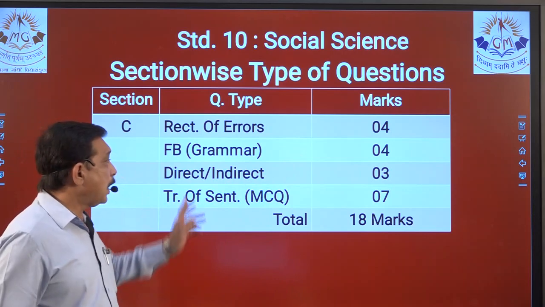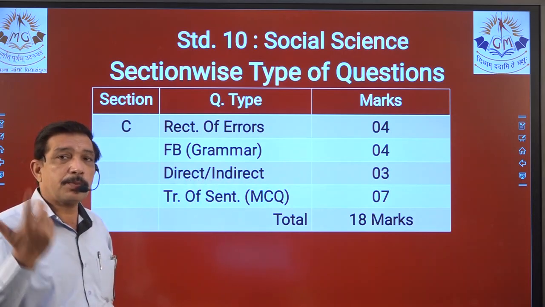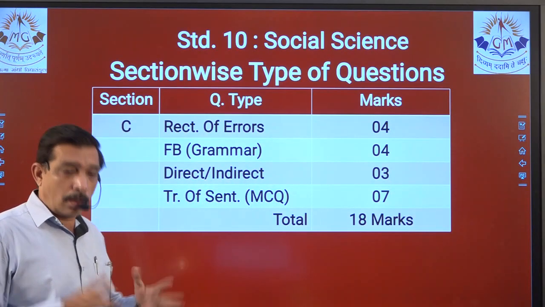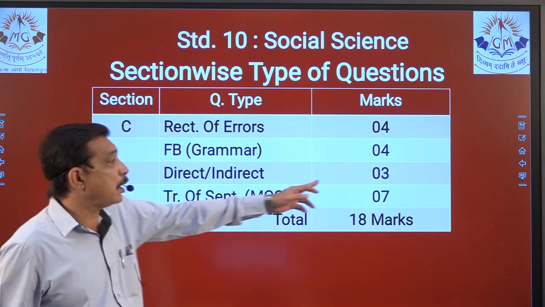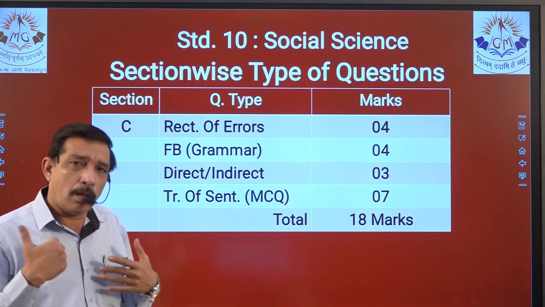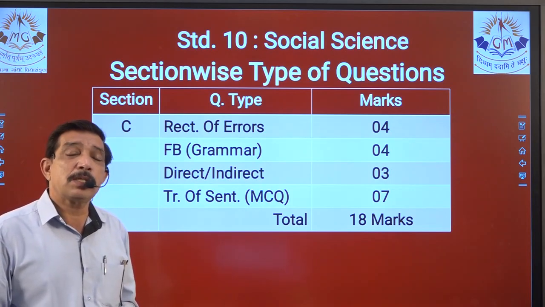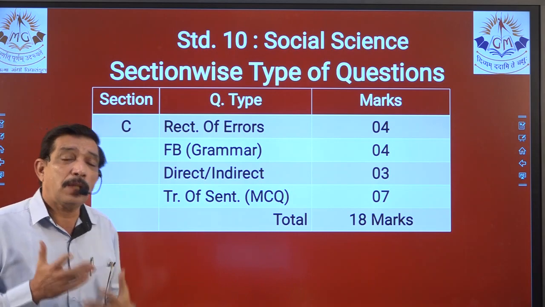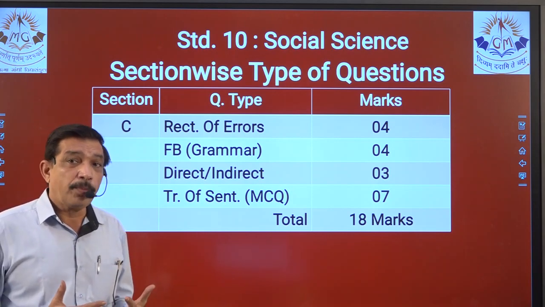That is 4 marks. Now direct indirect, 1 mark has been raised over here. Earlier it was 2 marks. Only for this year 1 mark has been raised over here. 3 marks direct indirect. Now throughout the WRTs, lots of assignments, whenever the chapter is over, we have done direct indirect wherever a dialogue is there, right?